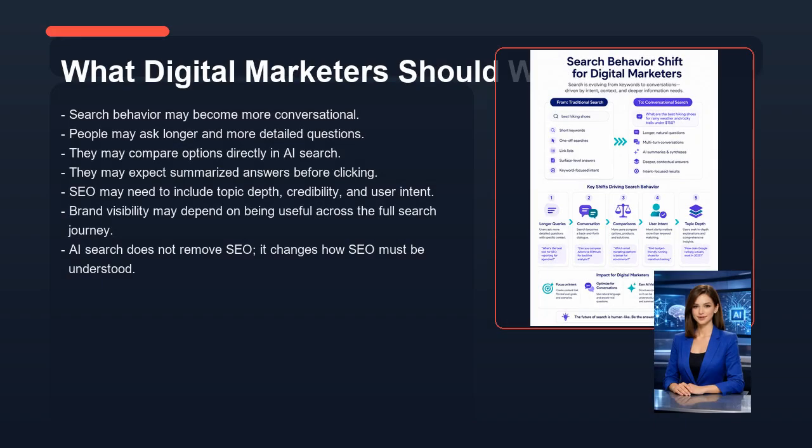Now let's look at what digital marketers should watch. Search behavior may become more conversational. People may ask longer and more detailed questions. They may compare options directly in AI search. They may expect summarized answers before clicking. SEO may need to include topic depth, credibility, and user intent. Brand visibility may depend on being useful across the full search journey. AI search does not remove SEO, it changes how SEO must be understood.